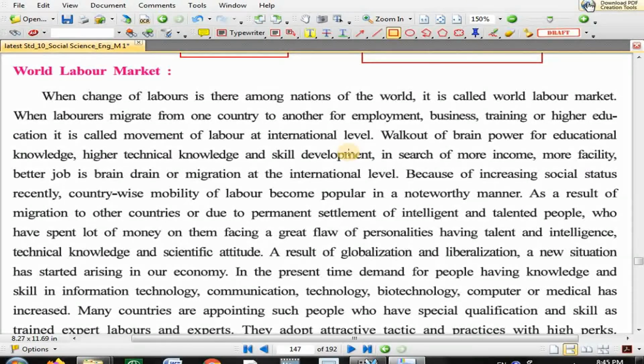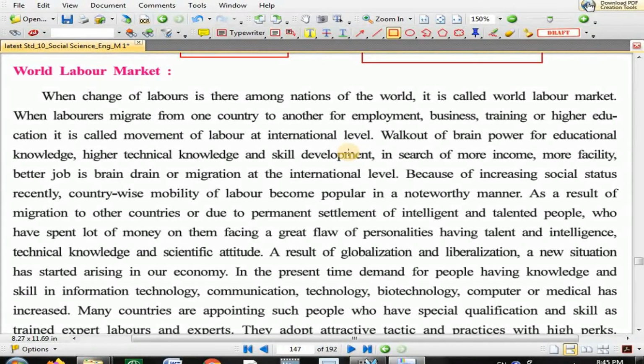Now, if we allow this kind of world labor market, means any country's expert person can go to any other country, then it is possible that we will face a shortage of expert people, because those who are expert, skillful, brilliant people may get more income in some other country, so they will migrate from their native nation to somewhere else. Now it has a plus point also and a minus point also.